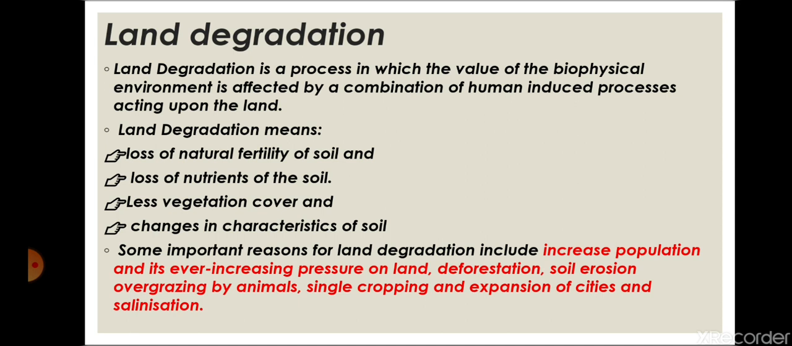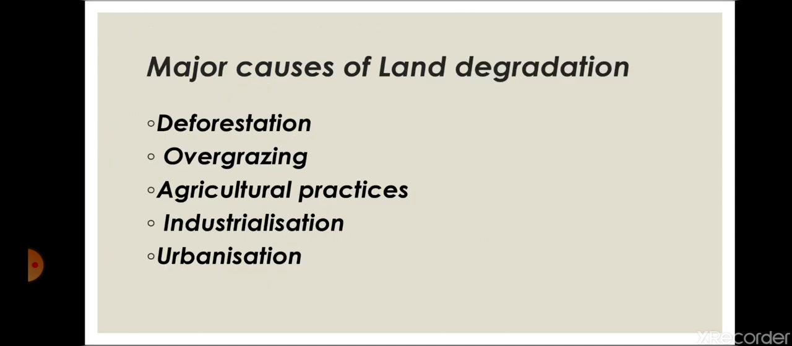Now, the major causes of land degradation, why the land is degrading. First of all, deforestation. Deforestation is taking place at a faster rate due to increasing demand for timber, fuel and for living settlements also, which results in degradation of land resources. All of us know that trees bind the soil. The roots of the trees bind the soil and protect it from soil erosion.